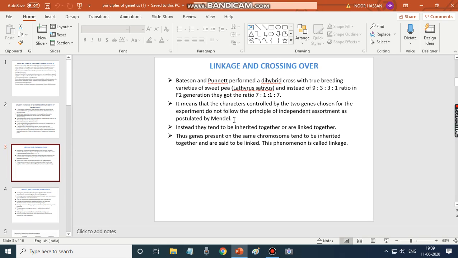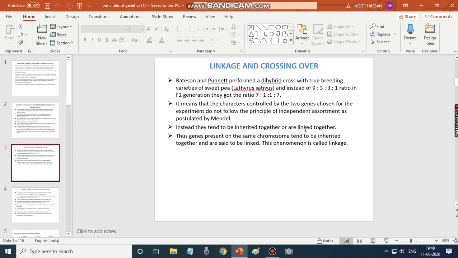You must have understood what independent assortment is. It says that genes for two different features are passed down to the offspring independently. But it did not happen in this experiment performed by these two scientists. Instead, they tend to be inherited together, not independently. So the genes on the chromosomes tend to be inherited together, or linked together.